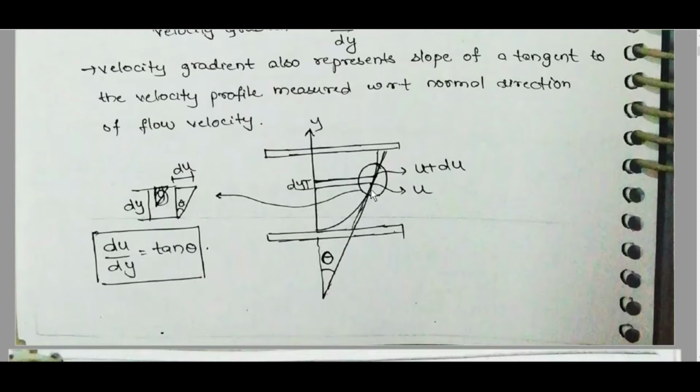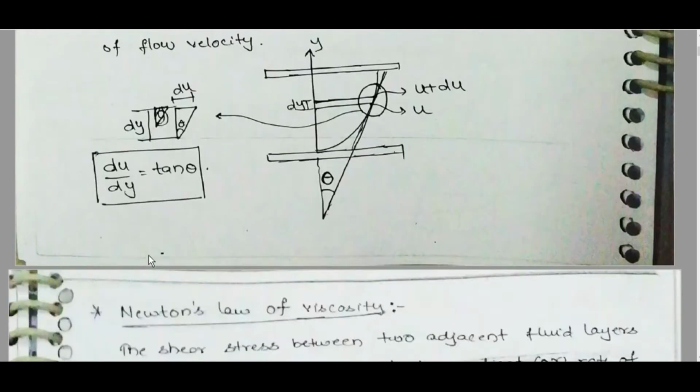This layer is moving with u, and the layer at a distance dy is moving with u plus du. This angle is theta. Tan theta is equal to du by dy, where this is du and this is dy.